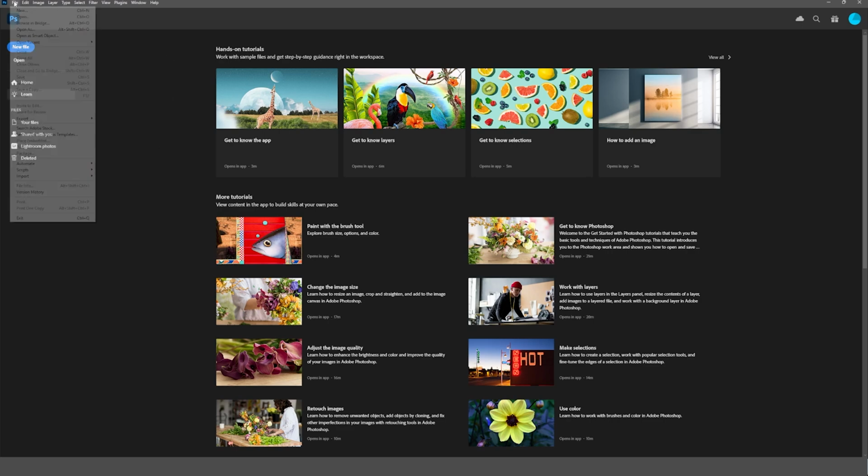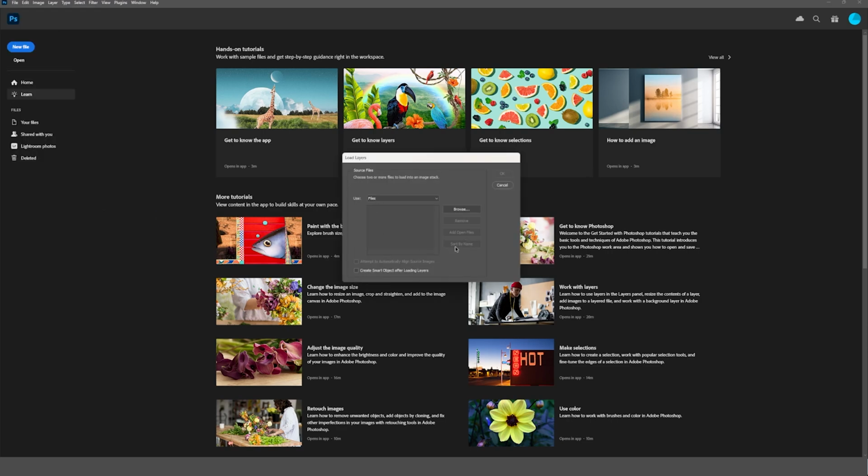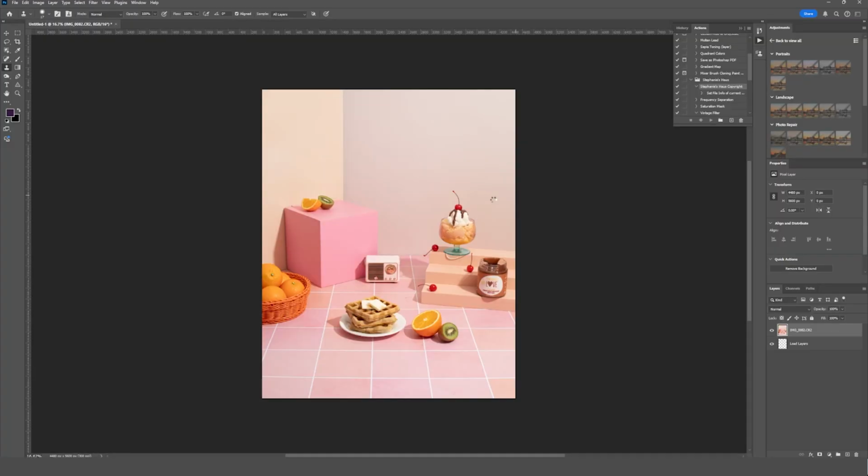So to do that, come on up to File, we'll go to Scripts, and then Load Files into Stack. This is going to give you the option to browse for your files. Okay, and then once you select them, you'll see them all listed out right here, and I'm just going to hit OK. So this process will take a few moments depending on how many files you're loading.